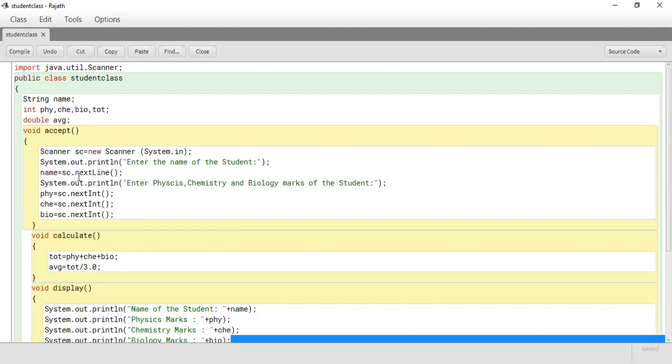This function accepts, this function calculates, this function displays. Data members are common here. Anybody can access them, but the condition is that the object should exist. If the object does not exist, there is no meaning to this.